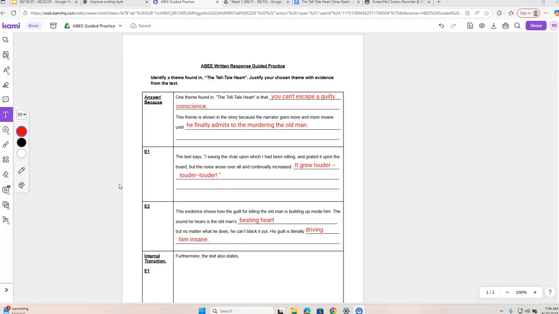As you all should already know, today we are working on practicing the steps of writing an ABE written response. We already have the first part of this ABE written because we did it in class together, and now you have chosen to get a little bit of additional help with the second part of the ABE.